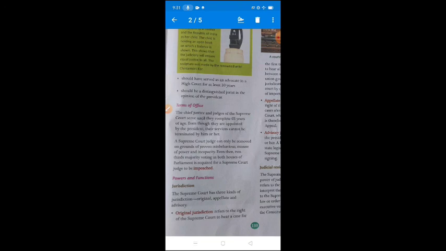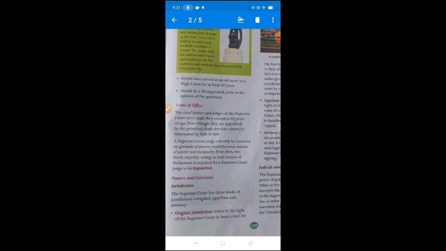Even though they are appointed by the President, their service cannot be terminated by him or her. Means अपॉइंटमेंट के बाद बीच में उनकी सर्विस को प्रेसिडेंट टर्मिनेट नहीं कर सकता है जब तक कि उनके खिलाफ इम्पीचमेंट ना पास हो. Means before the expiry of the term, without impeachment, the President cannot terminate them.